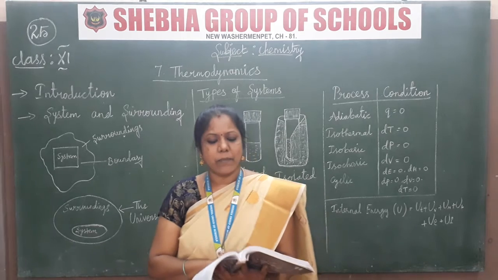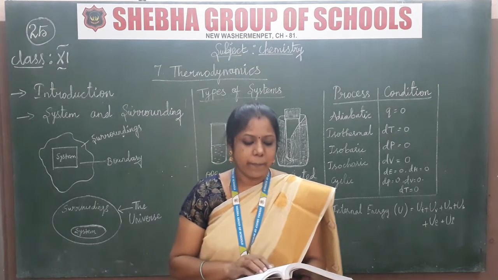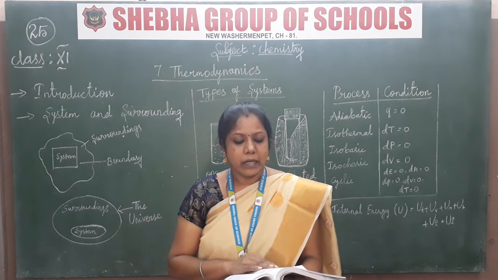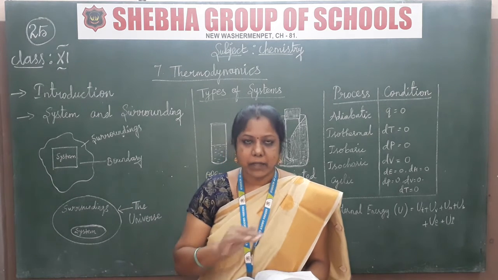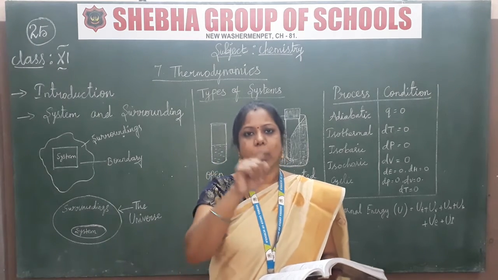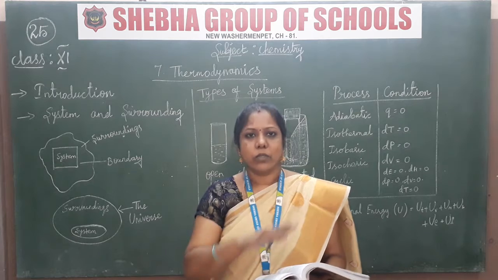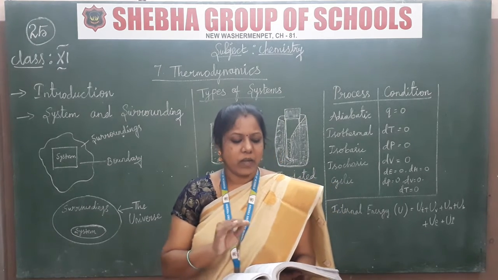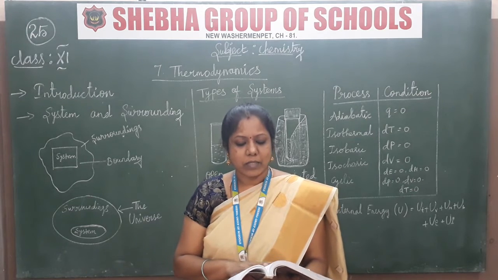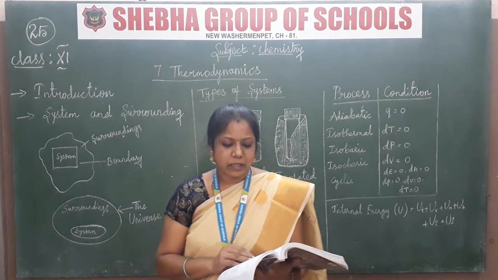So when a system returns to the original state after completing the series of changes, then it is said the cyclic is completed. So obviously once we start at one point, we have to complete at the same point, so the process is completed. The same way the cyclic process is also explained to you. And in the cyclic process dU, U means, what is that U?